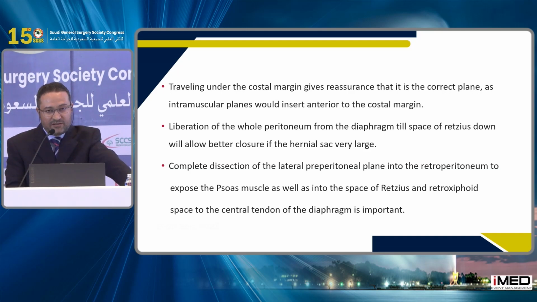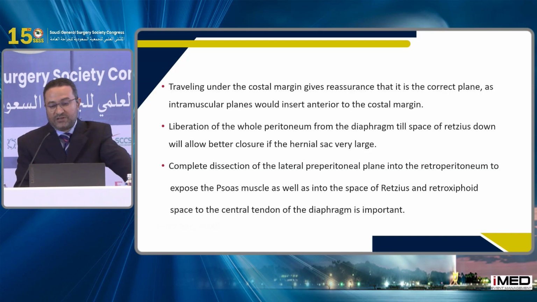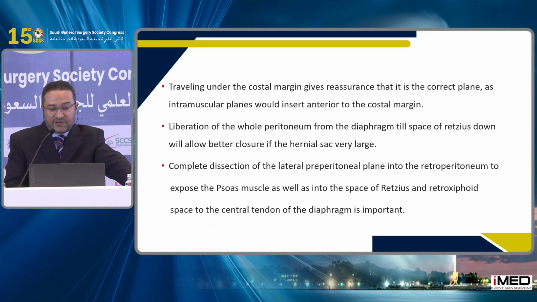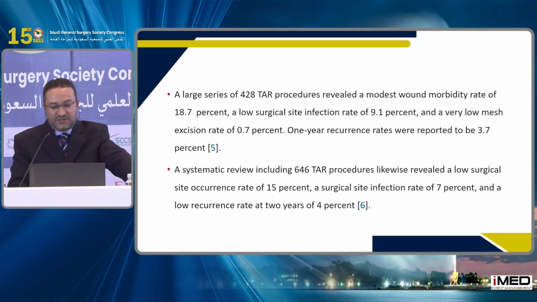If you reach under the costal margin while doing the dissection upward, liberation of the whole peritoneum from the diaphragm till the space of Retzius is important, and will allow better closure. Complete dissection of the lateral preperitoneal plane into the retroperitoneum to expose the psoas muscle, as well as into the space of Retzius and retroxiphoid space to the central tendon of the diaphragm, is very important.